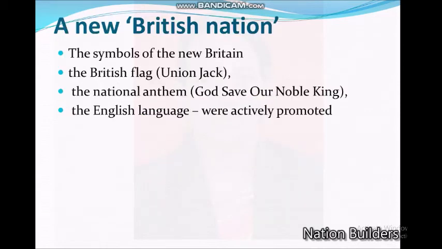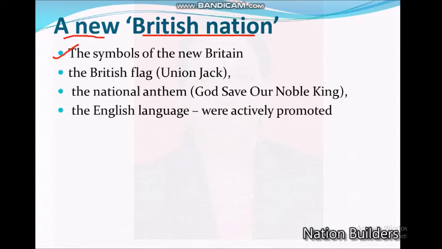A new British nation. We have already seen that the British Isles have different ethnic groups. How did they become part of the new British nation? For it, some identity was needed. What efforts were taken by England? We'll see here the symbols of the New Britain. They adopted new symbols to make a new nation.